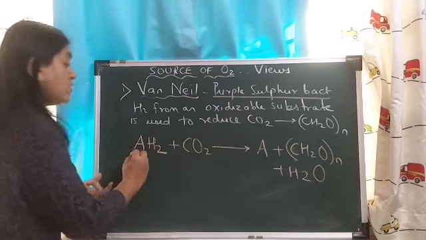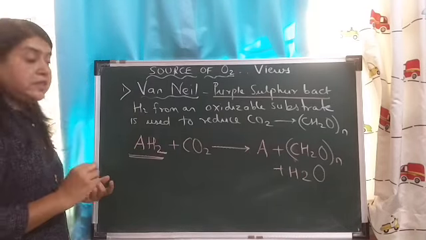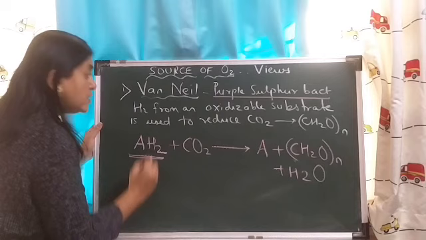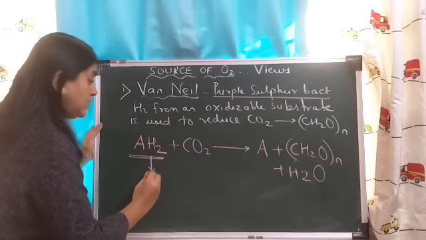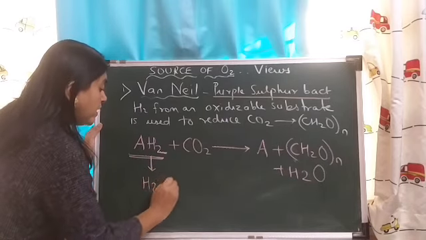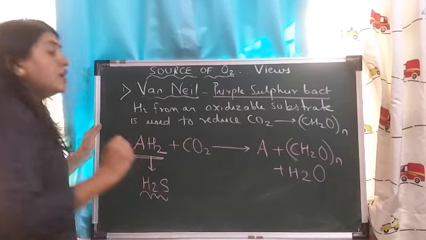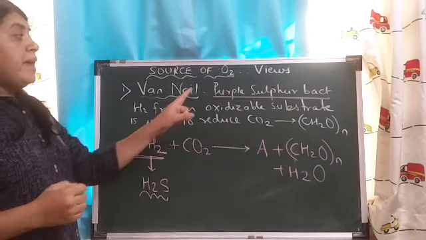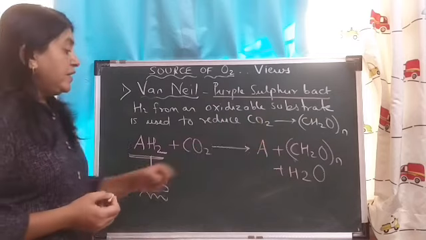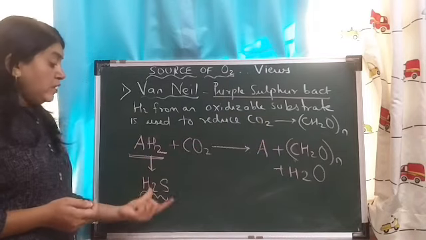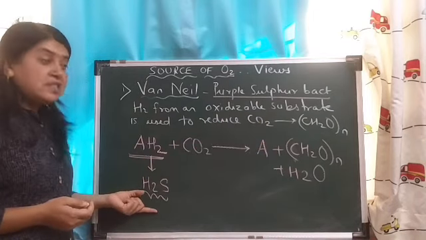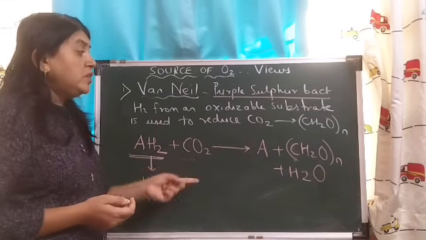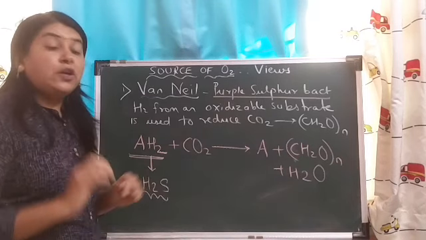This oxidizable substrate, in the case of bacteria, was not water but H2S. That means when phototrophic bacteria like purple sulfur bacteria used hydrogen sulfide instead of water, they deposited sulfur and not oxygen.